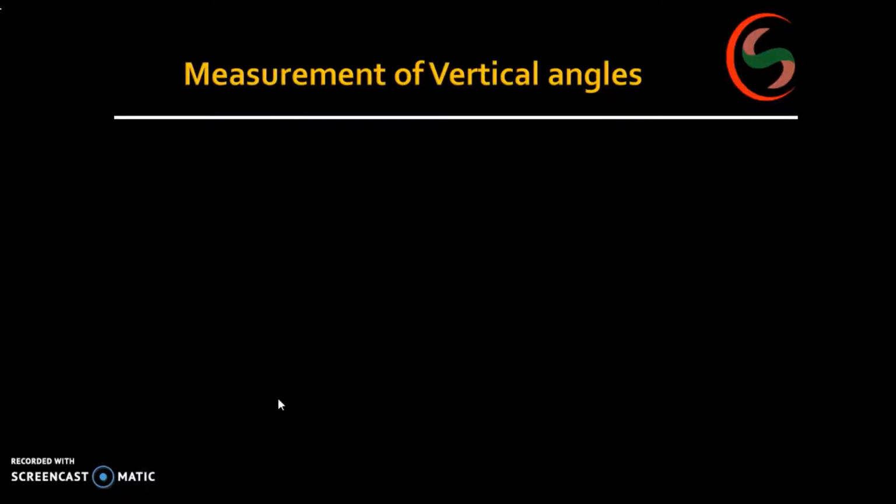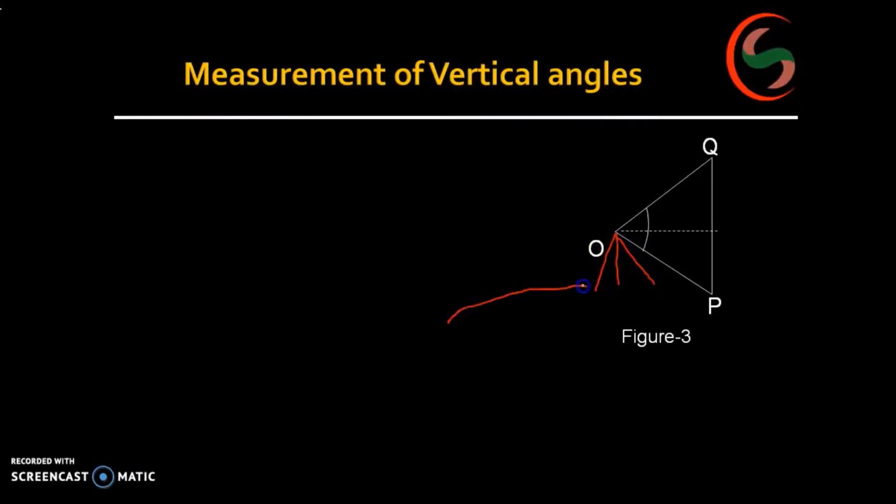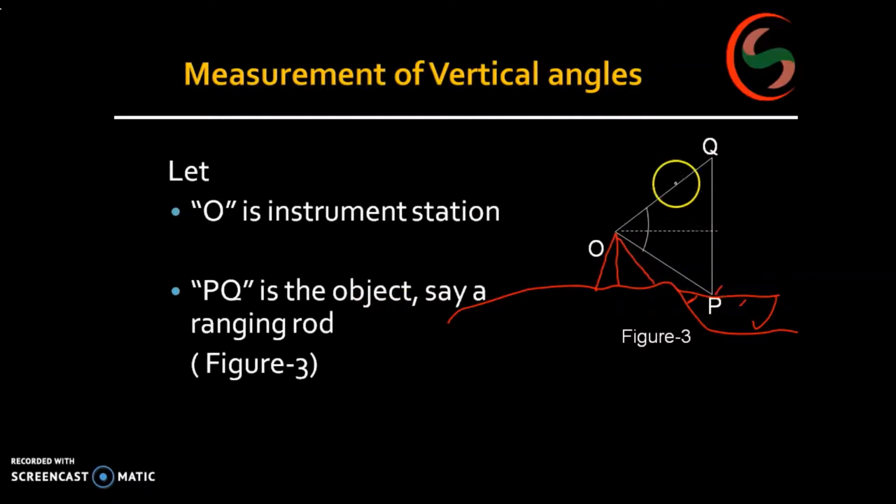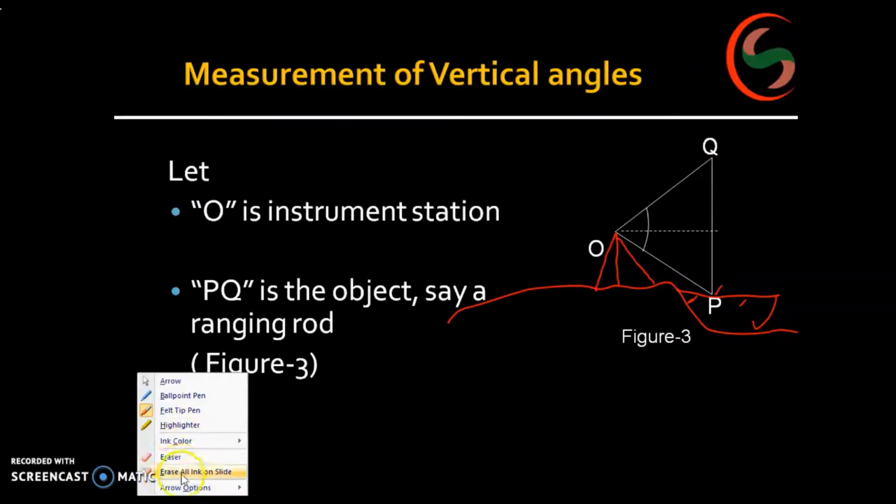Next we'll see measurement of vertical angles by theodolite. Let O be the point where the instrument is to be kept. As I said, I will try to draw the figure like this. This is our ground level. Now let O be the instrument station and P and Q the objects. This may be a ranging rod.